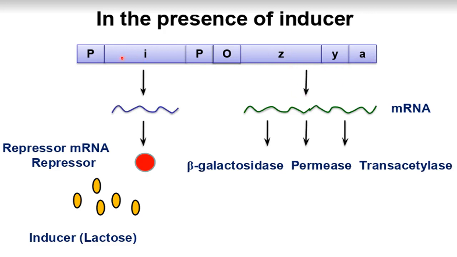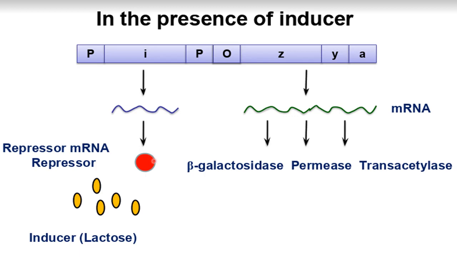So in this case, this regulatory gene will make an mRNA and then it will form a repressor. But here lactose is acting as the inducer. So this lactose will bind with the repressor, and will inactivate it.